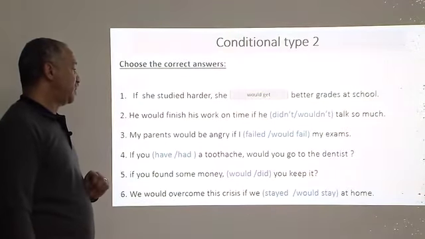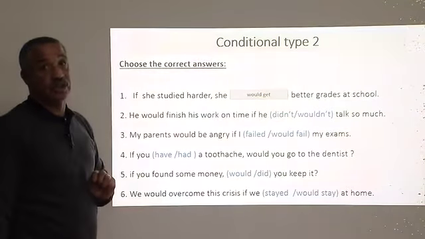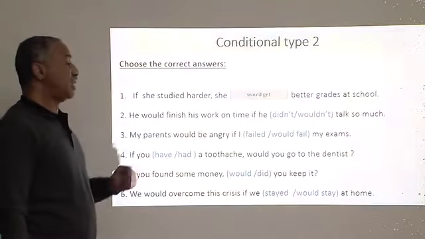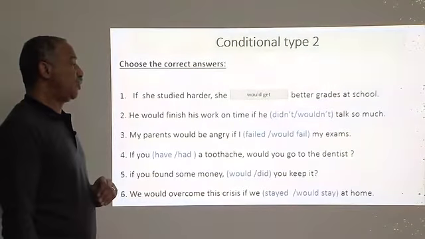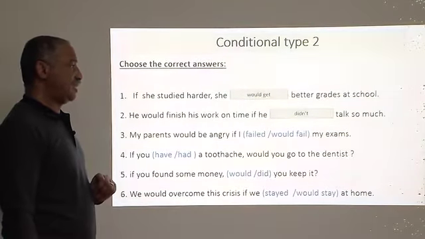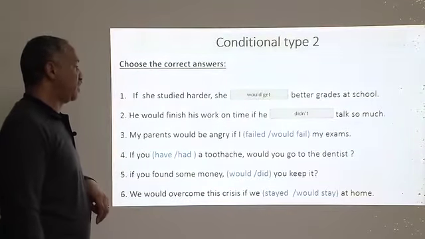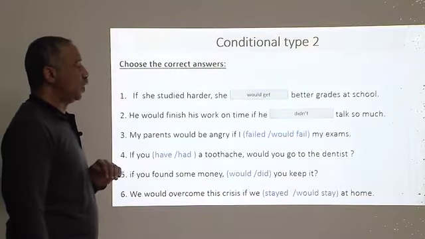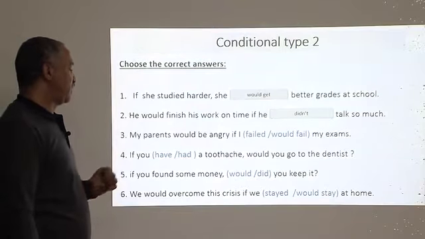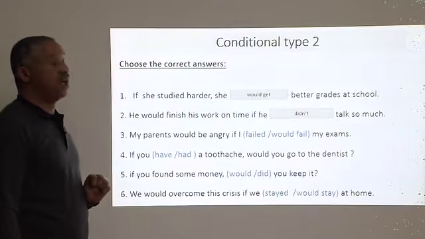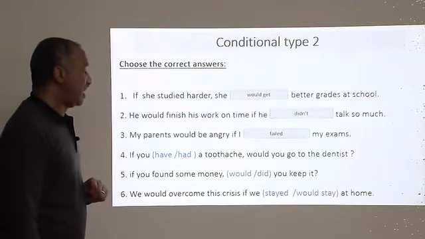Sentence number 2, he would finish his work. From the form of conditional type 2, we have would and if plus the simple past. Here we are given would, so what we should look for is didn't, the simple past of the verb. So the sentence will look like this: he would finish his work on time if he didn't talk so much. Sentence number 3, the same as the previous one: my parents would be angry if I failed my exams.